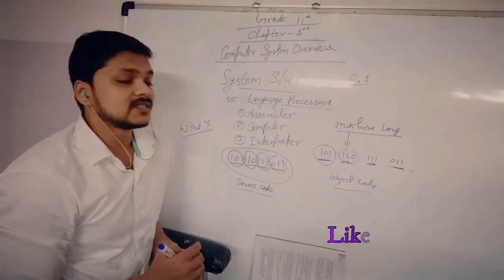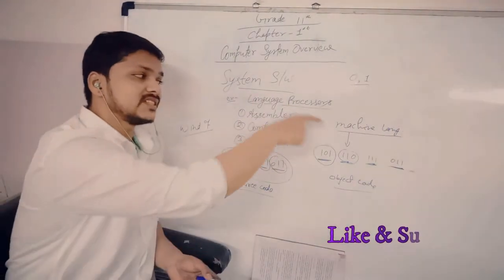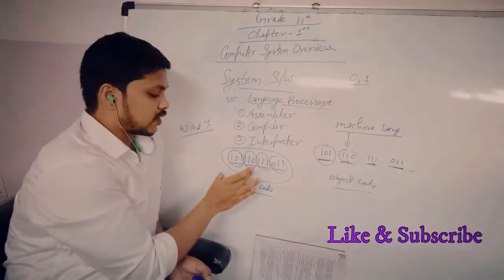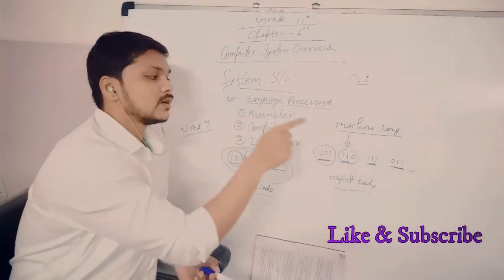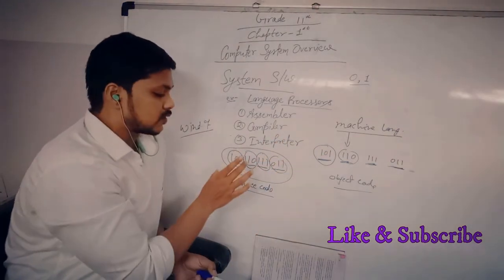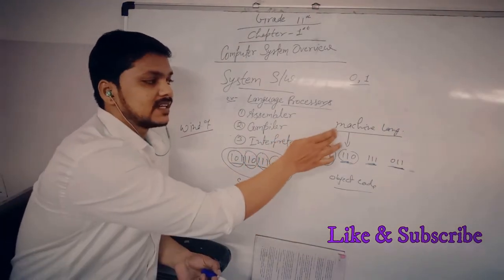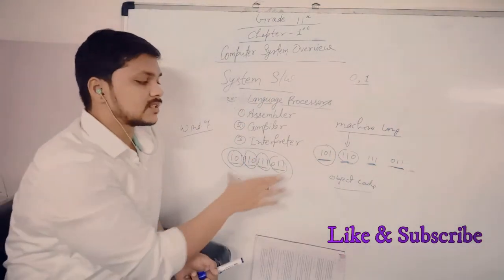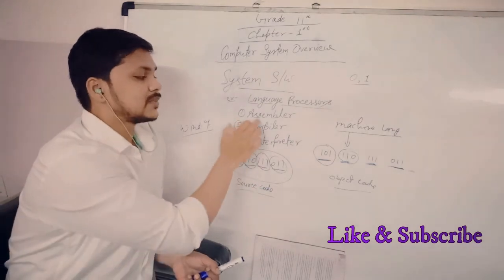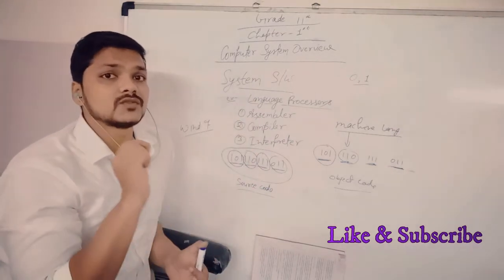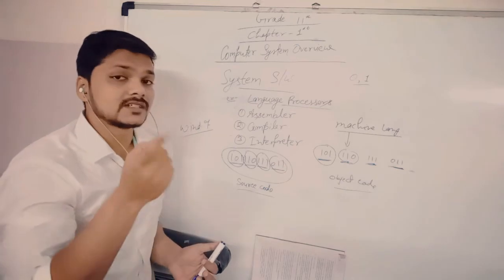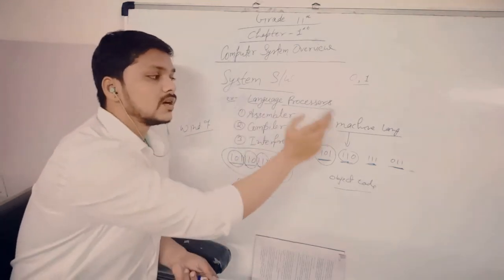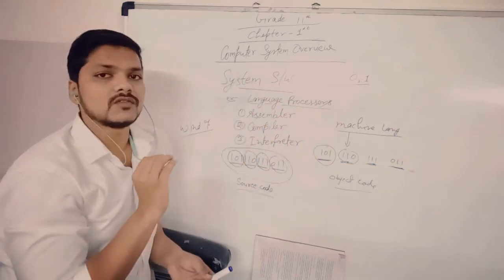So when the given data is converted into machine language, from source code to object code, the device that is used to convert these things is called assembler. So assembler is a type of software or computer program that converts the data from source code to object code, or from source code to machine language. This is the work of assembler.